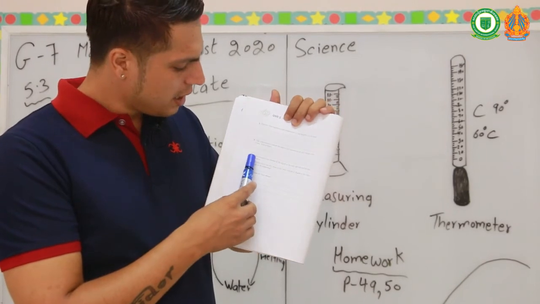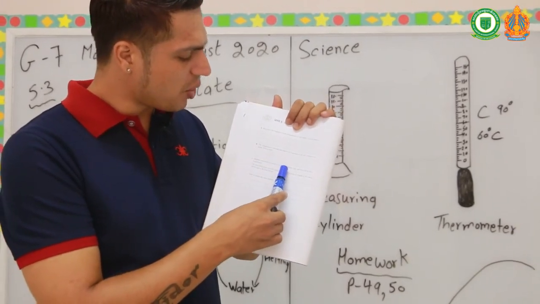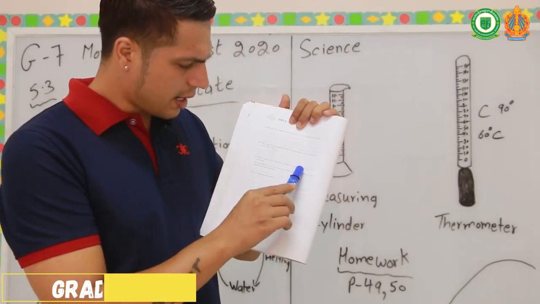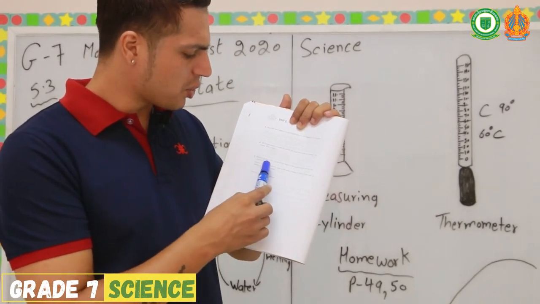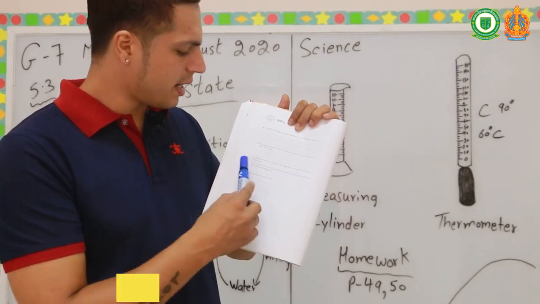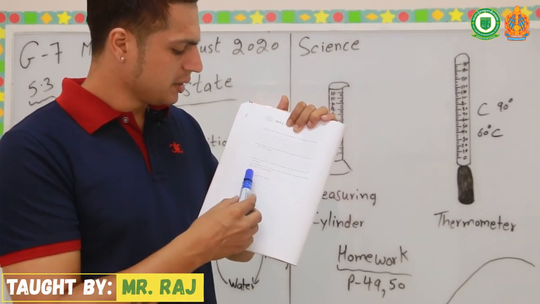Next, Marilyn measured the volume of the liquid at the start and the end of the experiment. Do you think there was less, more, or the same volume of liquid at the end as at the beginning? Give a reason.